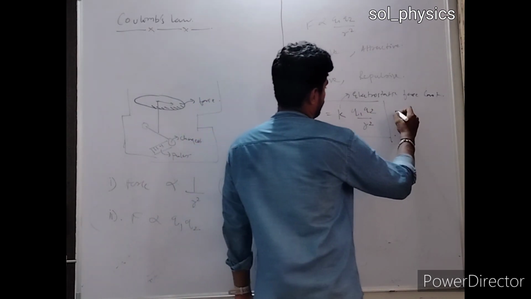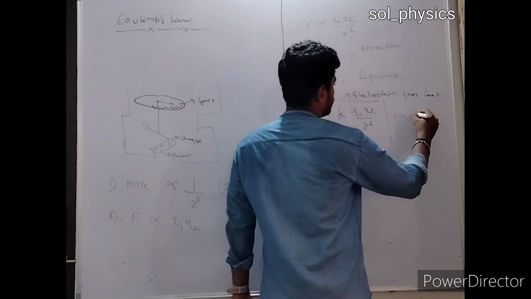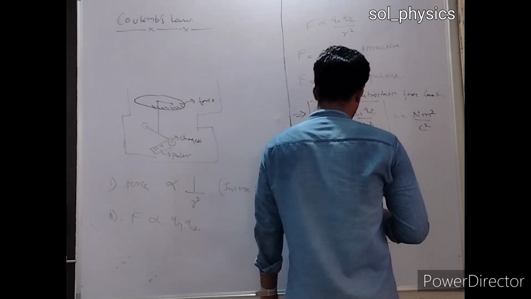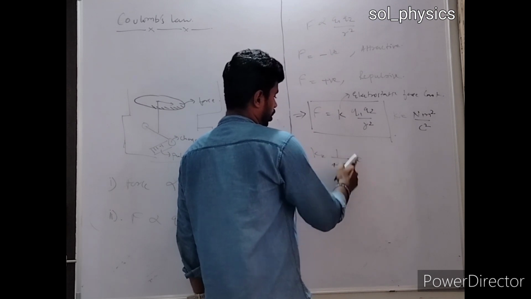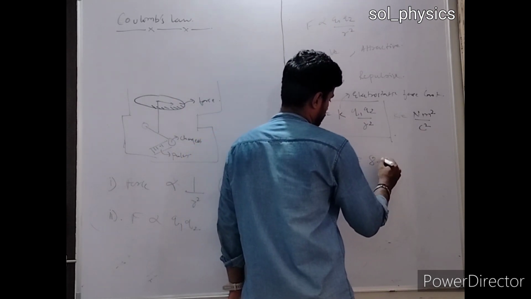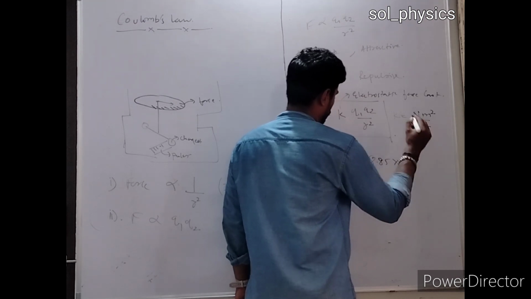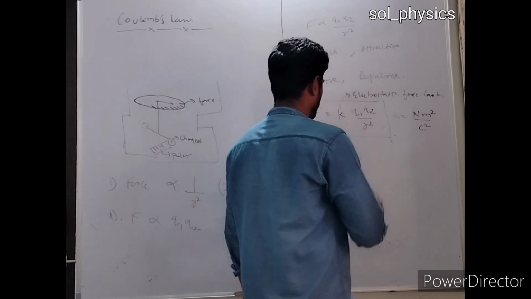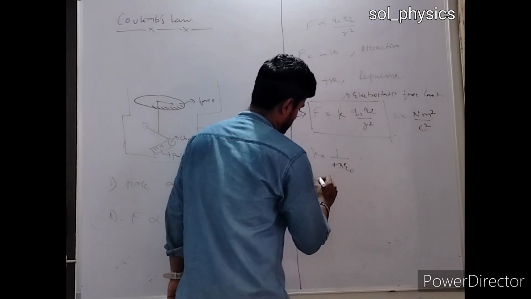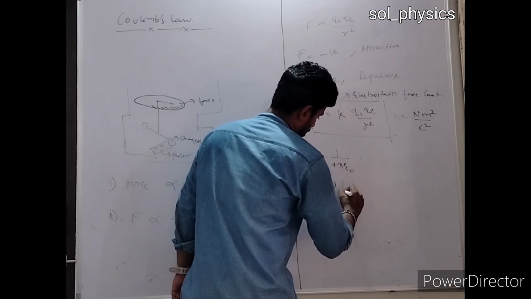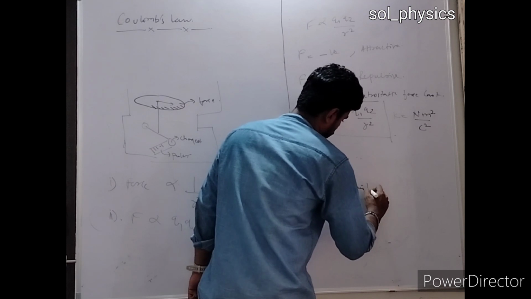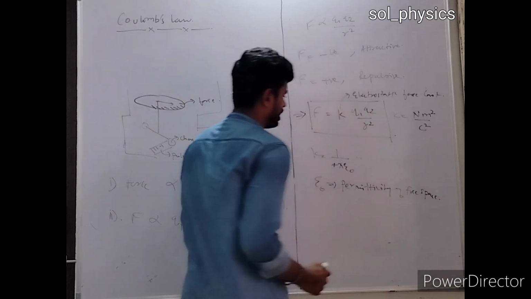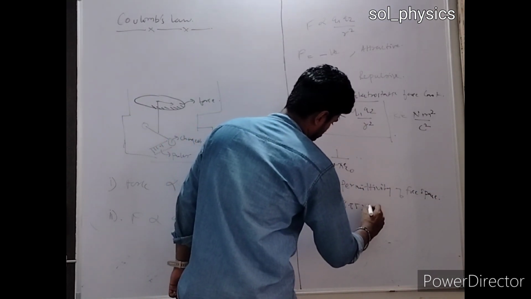So the unit for K will be Newton meter square by Coulomb square. So this is the unit, and the value of this part will be 8.85 into 10 to the power minus 12. Since this is the value of epsilon, we do not need to use this value. So this term called epsilon naught is called the permittivity of free space, whose value is 8.85 into 10 to the power minus 12.